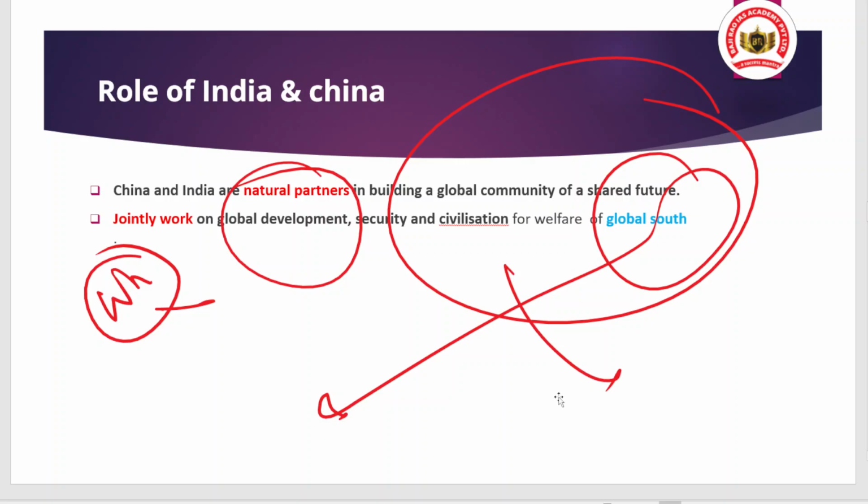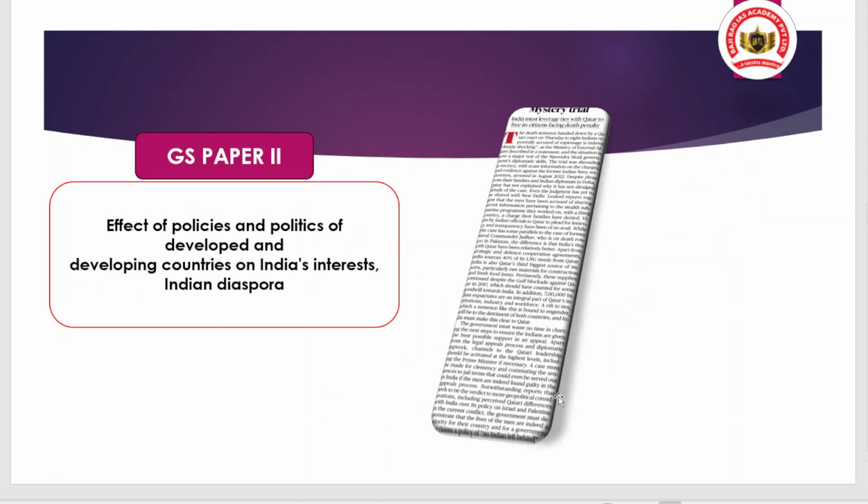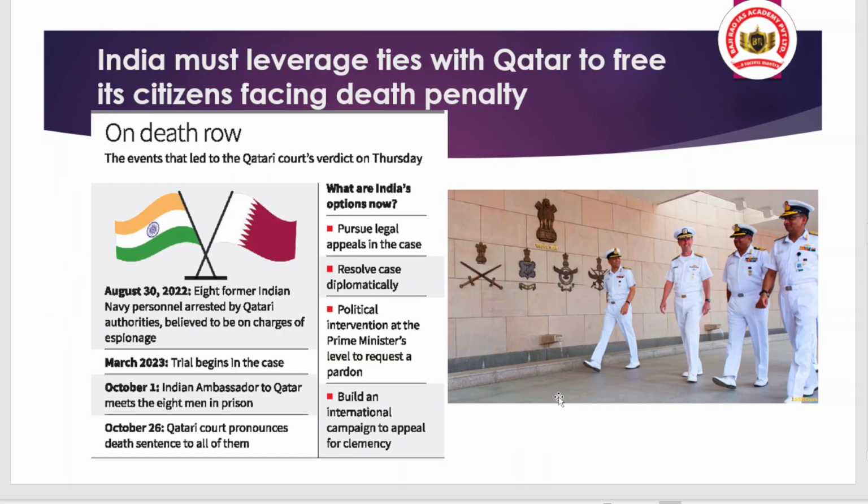Hope you understood. Now we are shifting to the second article, and it is related to the GS paper 2. So again, this article is also from the GS paper 2, okay. So basically the article is about the recent death sentence given by the Qatari authority to our 8 ex-naval officers, okay. And we discussed a little bit of context yesterday, but I will try to explore it in a more detailed way, okay. So here you have to understand one basic perspective, like how UPSC can frame the question.